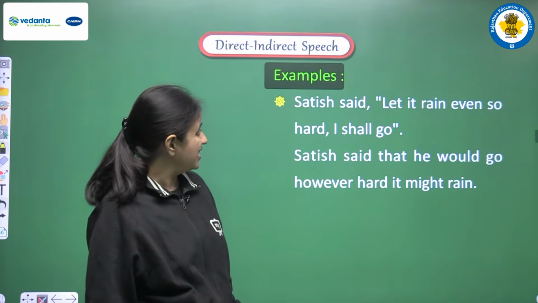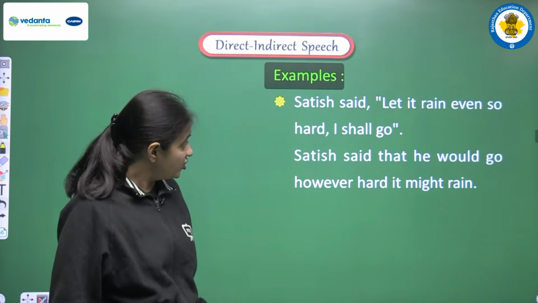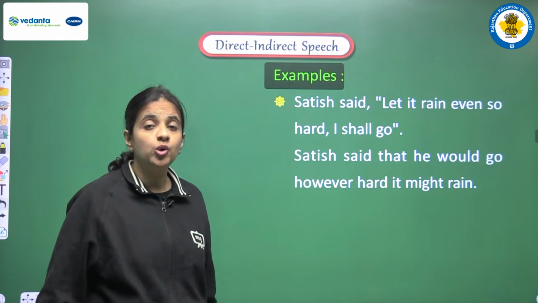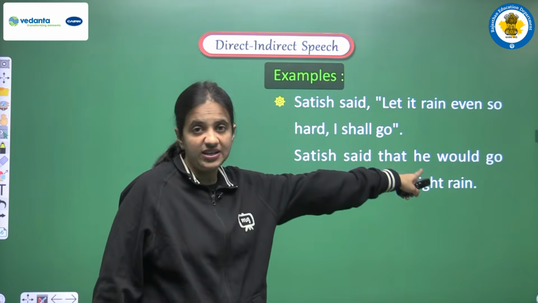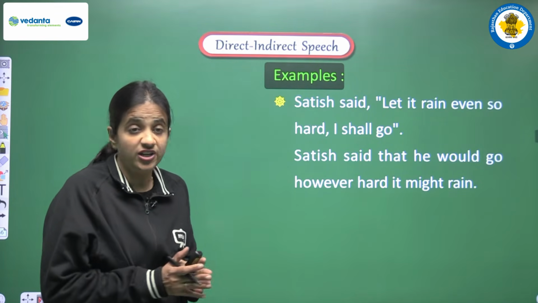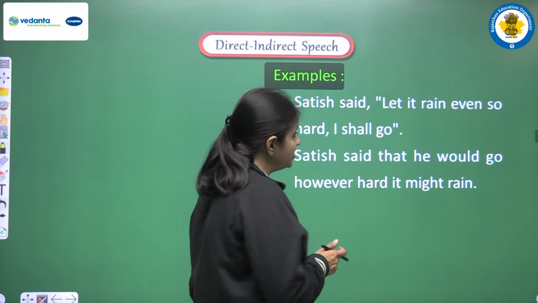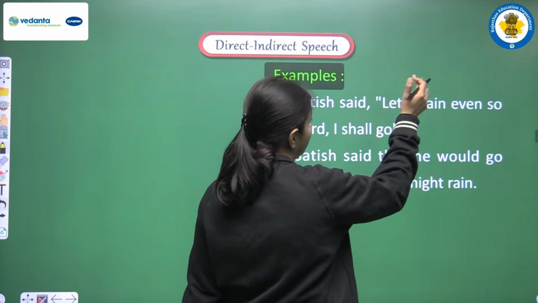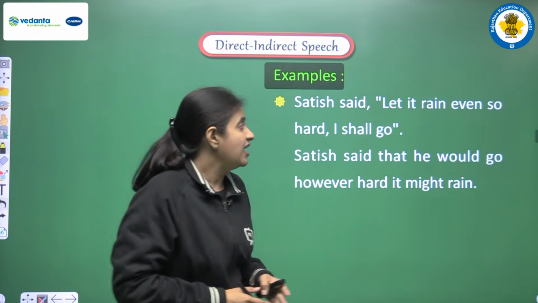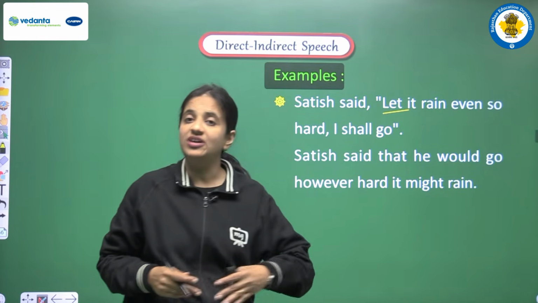So now let's see the example. We have: Satish said, let it rain even so hard, I shall go. After reading the sentence we can say that yes, in this sentence we have a kind of condition. Because Satish is saying that let it rain even so hard, I shall go. So with the help of let we can say that one condition is there.